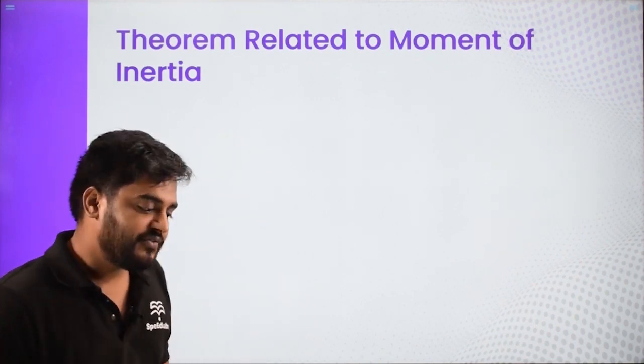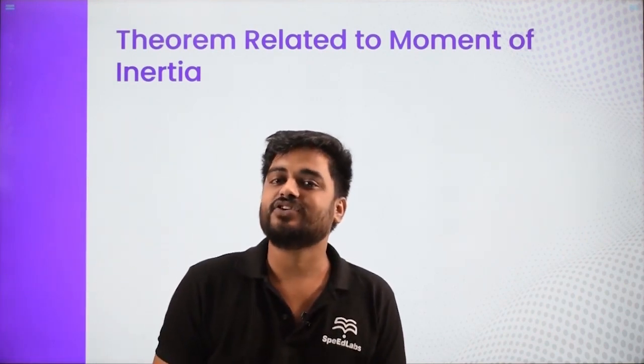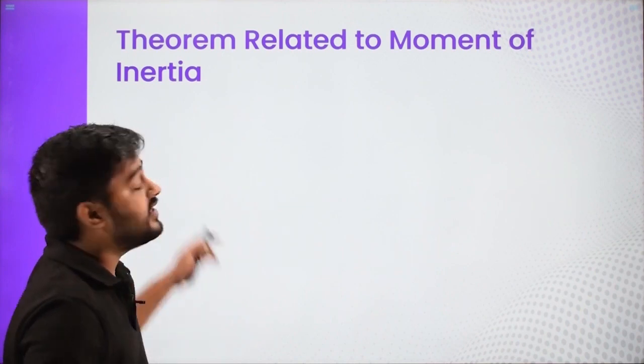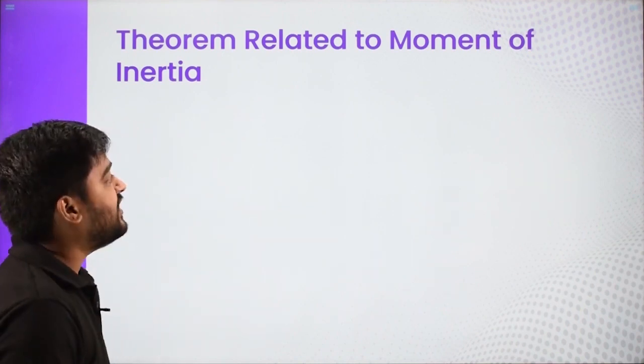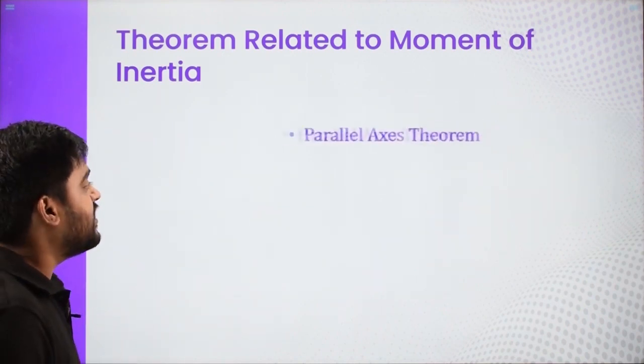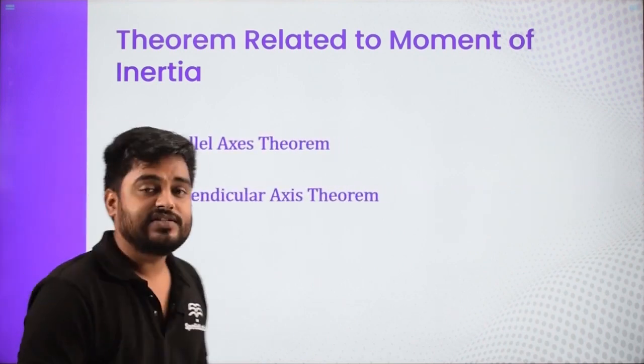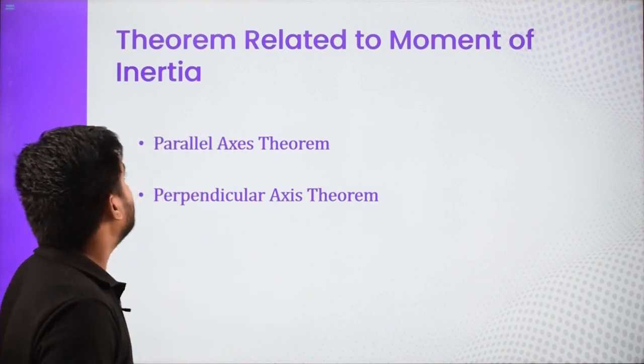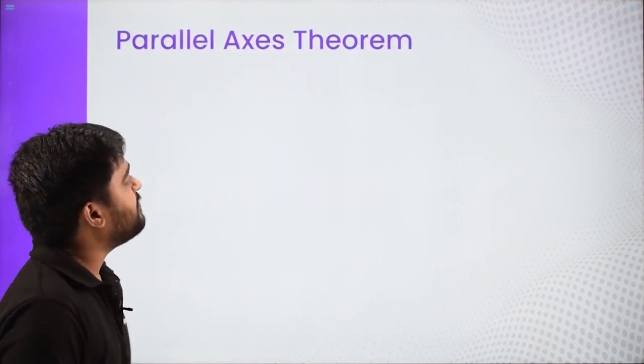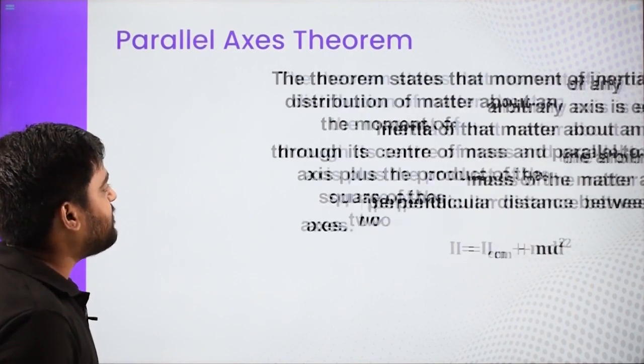Now next are the theorems related to moment of inertia. Before we find the moment of inertia of various objects, we need to talk about the theorems related to it. There are two theorems: first is the parallel axis theorem, and second is the perpendicular axis theorem. Let us discuss them one by one. First is the parallel axis theorem. So what is the parallel axis theorem?